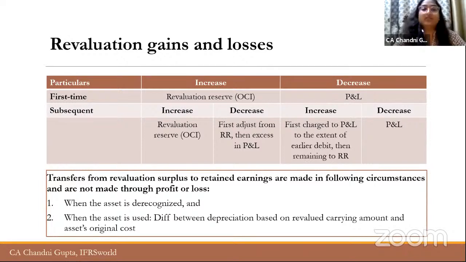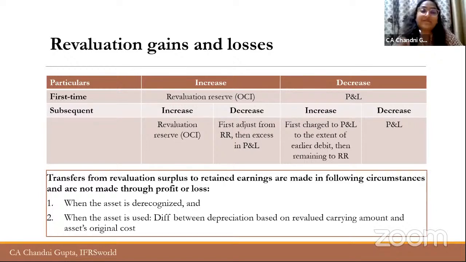So let me just tell you that there is a concept of other comprehensive income in Ind AS, which is not as per IGAAP or AS. This is a new concept in Indian accounting standards. Earlier, in IGAAP, revaluation reserve is recognized as a part of equity, but in Ind AS it will be recognized through OCI.